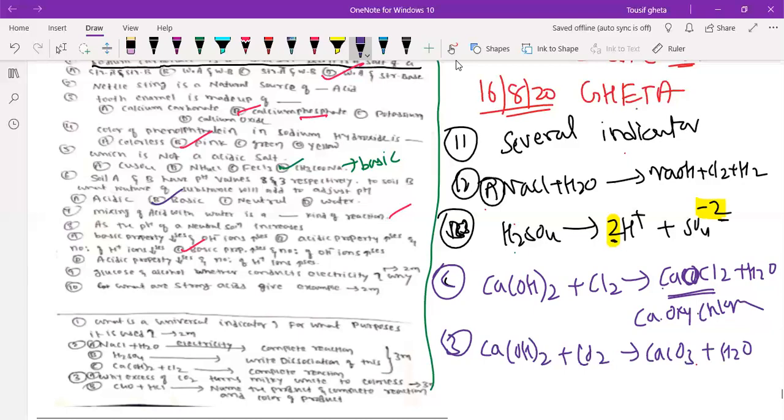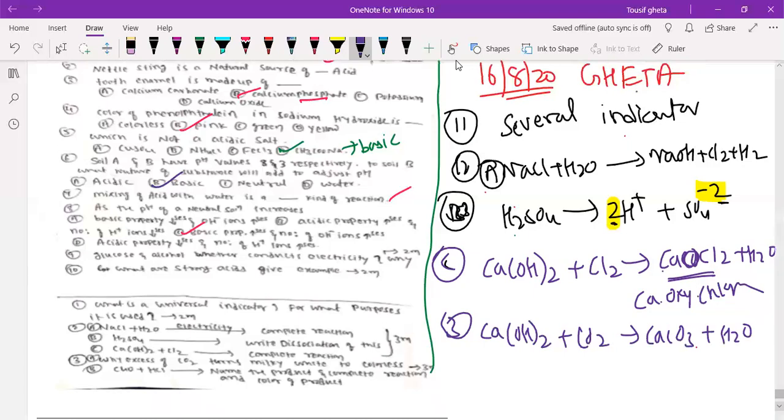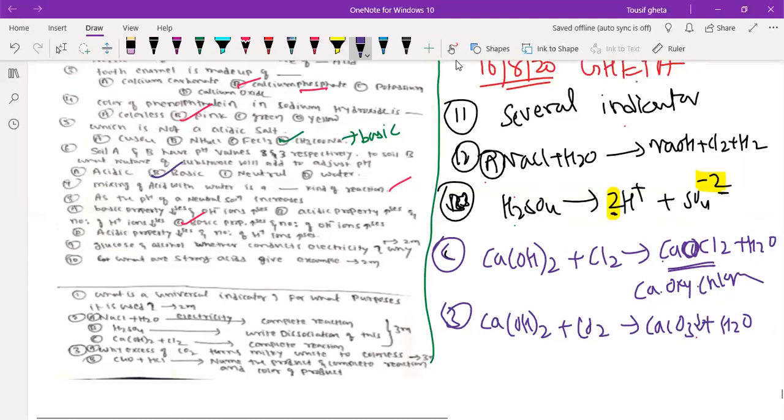So this was white color. It was a precipitate, white color precipitate, and this is insoluble in water. So it is a white precipitate.